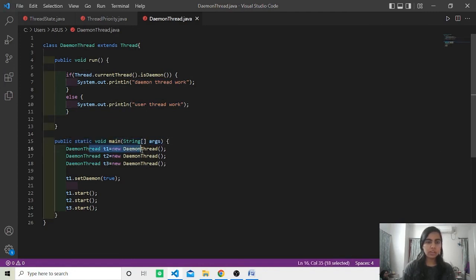We are creating thread objects with the help of the DaemonThread class. Now, for the first thread, we are setting it as a daemon thread by the method setDaemon, and the rest two threads are still user threads. Then we are starting all the three threads. Let us now see the output of the program.